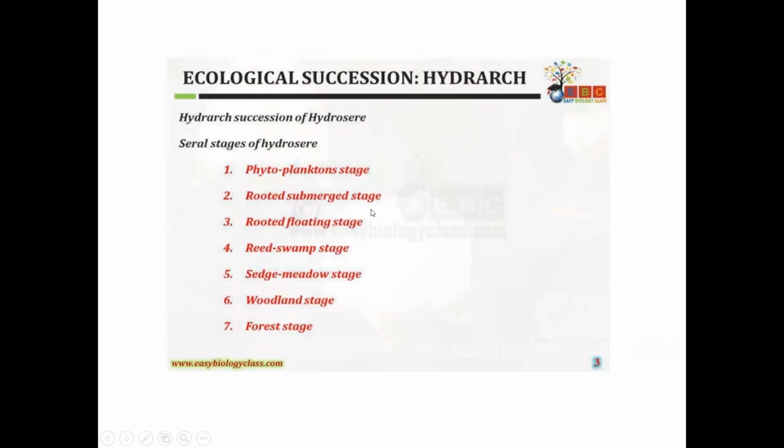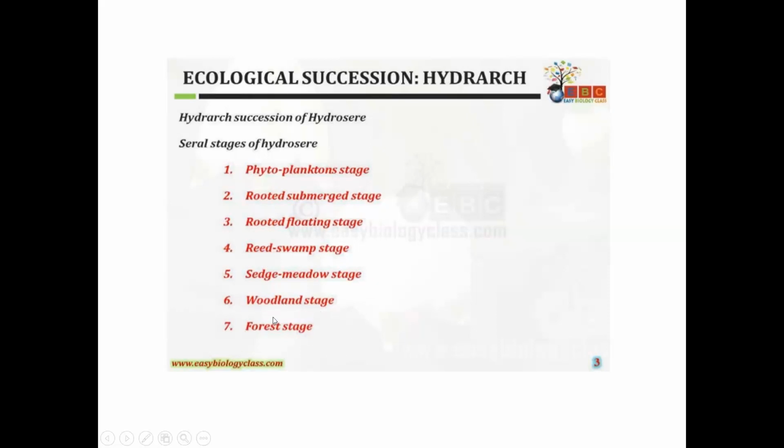The order of the hydrosere is as follows. First, it starts with the phytoplankton stage. Second is the rooted submerged stage, followed by the rooted floating stage. The next stage is the reed swamp stage, then the sedge meadow stage, and the sixth stage is the woodland stage.